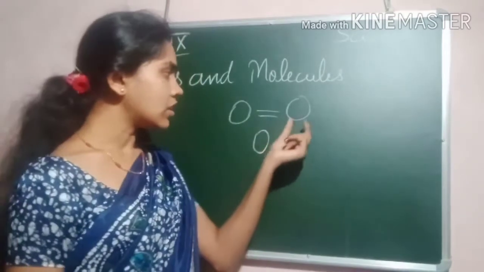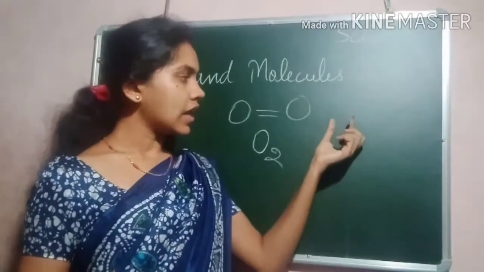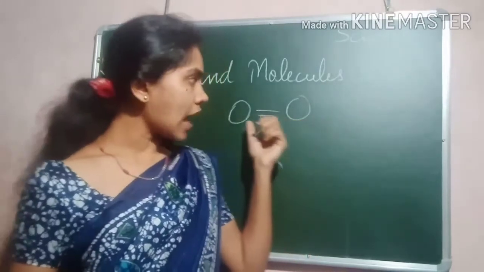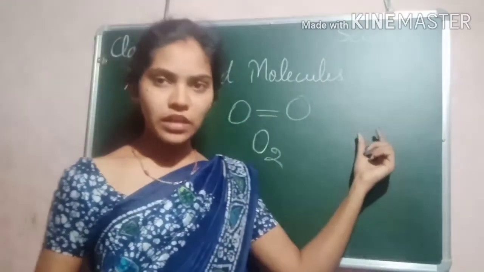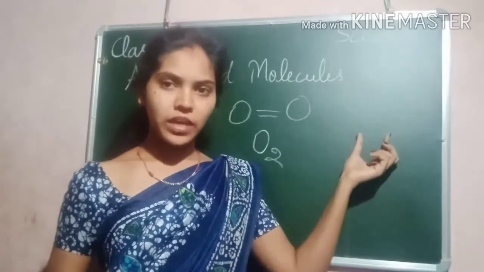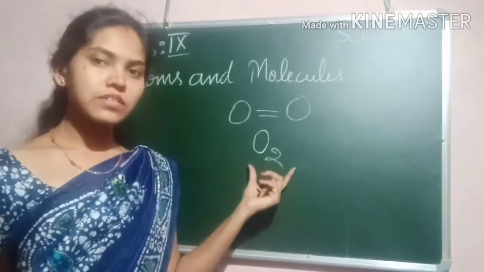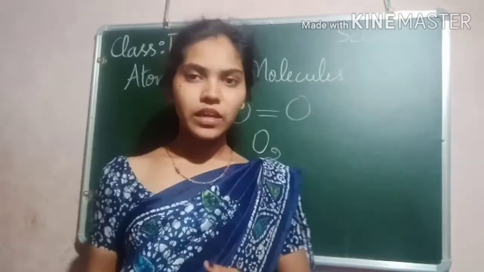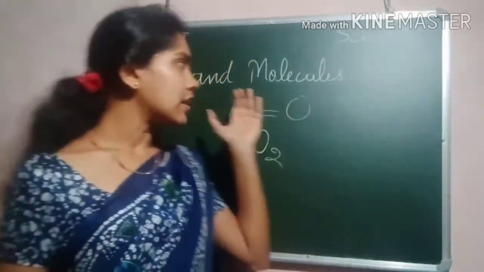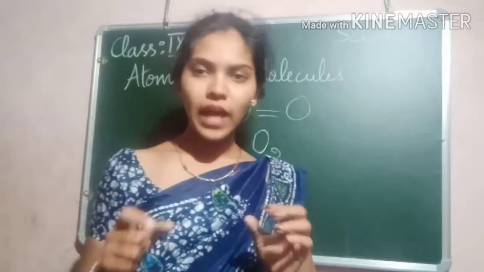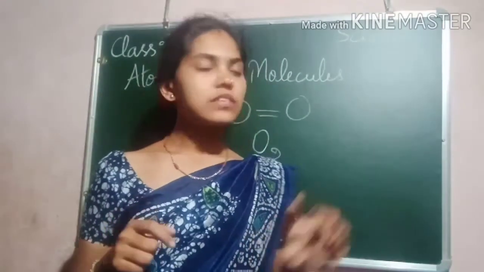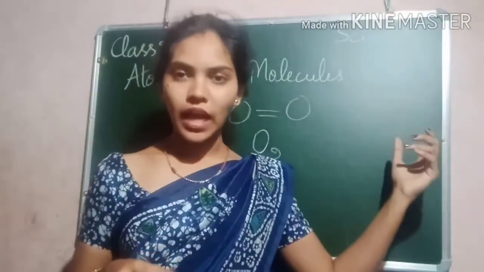The oxygen atom does not exist as an independent single atom. It always combines with another atom and exists as an oxygen molecule. In our surroundings, atoms do not exist as single atoms. They always exist as molecules or as ions.